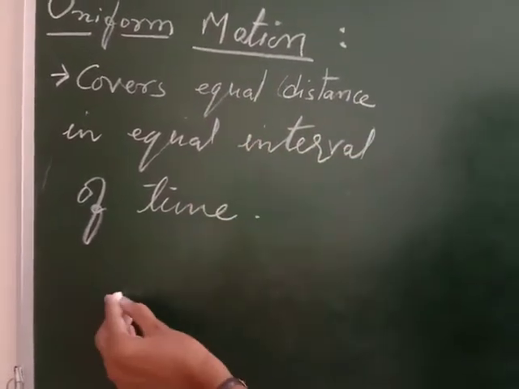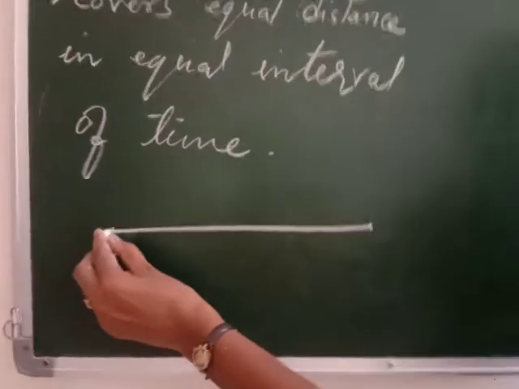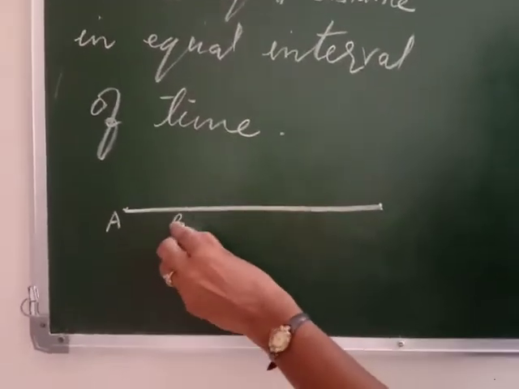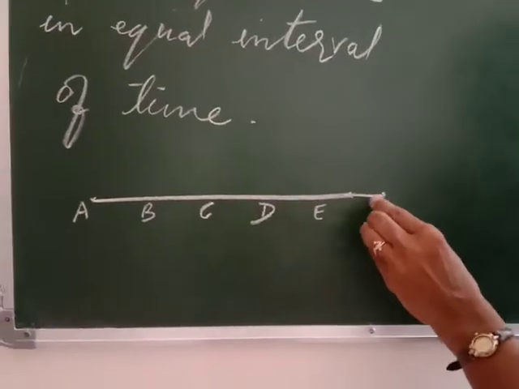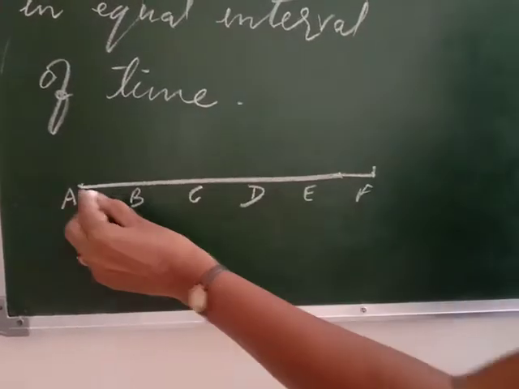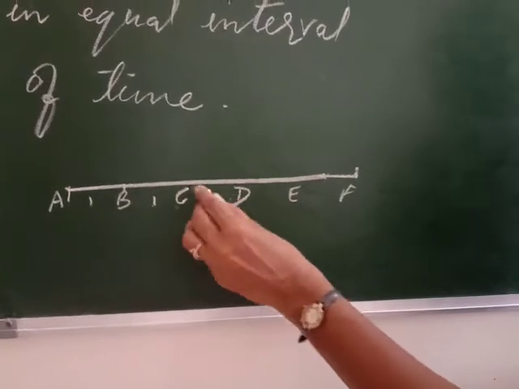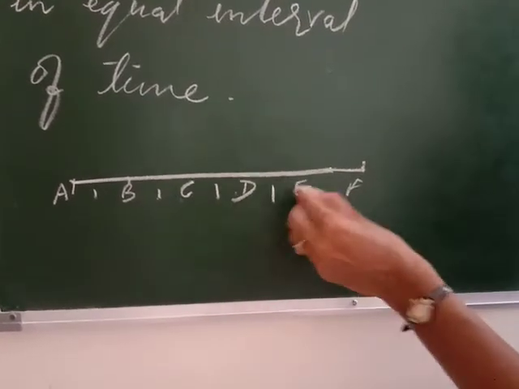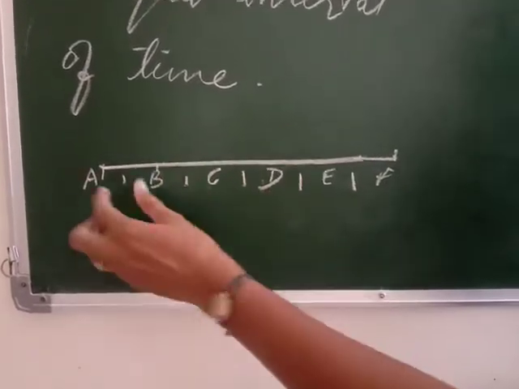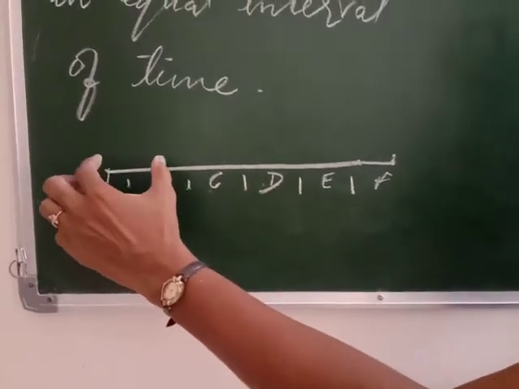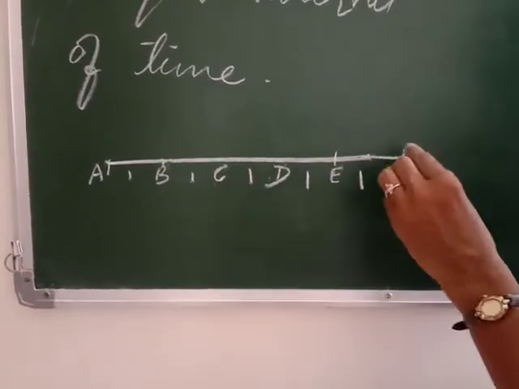Now, what does it mean? Suppose this is a path or a road or anything. Let us give points A, B, C, D, E, up to F. Now the distance from A to B is 1 kilometer, B to C is 1 kilometer, C to D is 1 kilometer, D to E is also 1, E to F is also 1 kilometer. You can take 2 also. In short, the distances between A, B, B, C, C, D, D, E and E, F are the same.